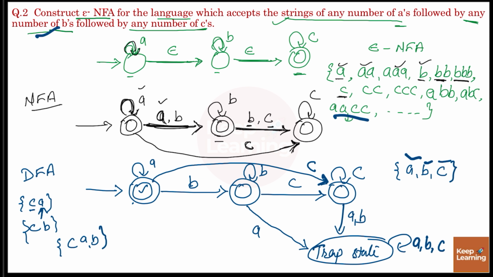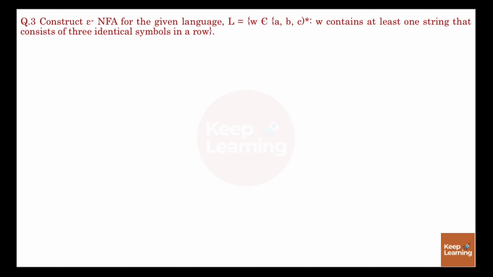So as you can see, the construction of DFA is more time consuming than NFA or epsilon-NFA. That's why we prefer to construct the epsilon-NFA or NFA, then we convert the NFA and epsilon-NFA to the DFA. Our next question is, construct an epsilon-NFA for the given language, which is W belongs to {A, B, C}*, such that W contains at least one string that consists of 3 identical symbols in a row.